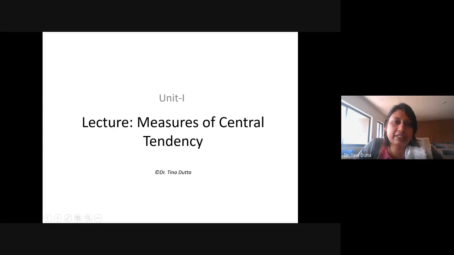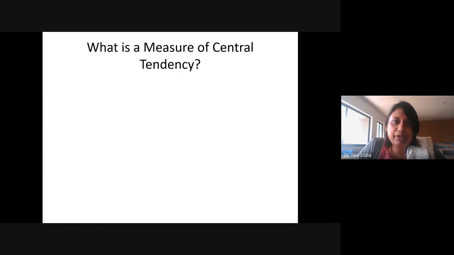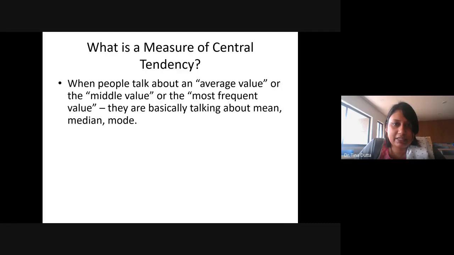So measures of central tendency, in your syllabus it is written as measures of central value. Both are the same. So what do we mean by measure of central tendency? When people talk about an average value or middle value or most frequent value, they are basically talking about mean, median, mode. Earlier also I had told you that these are the basic measures of central tendency.